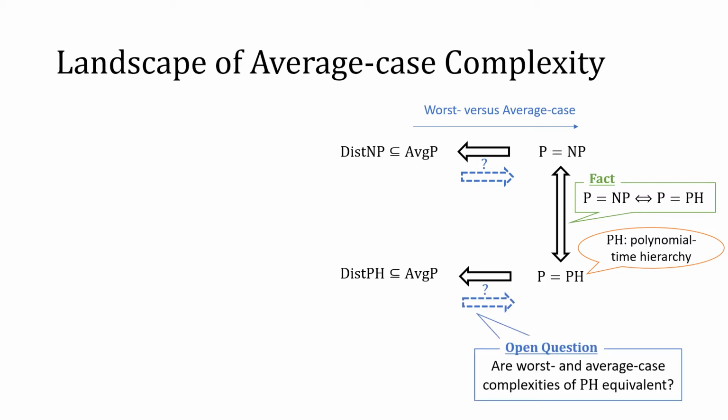Currently, one of the important questions about the average case complexity of pH is whether it is equivalent to the worst case complexity of pH. So these two open questions are important questions about average case complexity and worst case complexity.